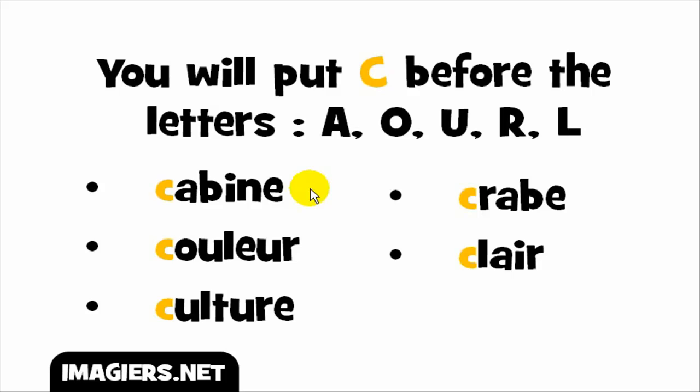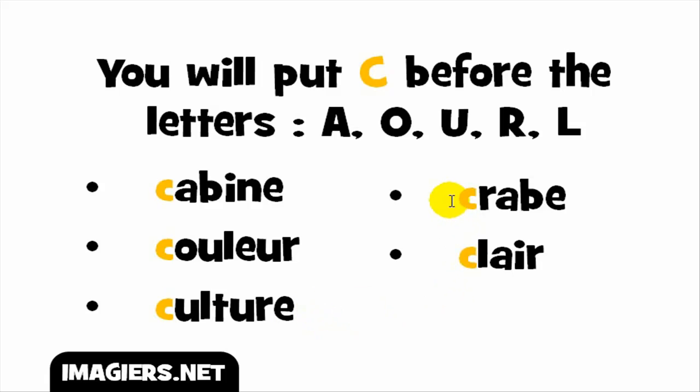Cabine. Second example here, you've got this vowel O combined with the other vowel U, and remember it gives you the sound OU, but then remember that the C is still K. Cou, couleur, okay, couleur. Third example, you've got the sound U, so if you combine it with the C, it will give you Q, and the full word goes like culture, culture.